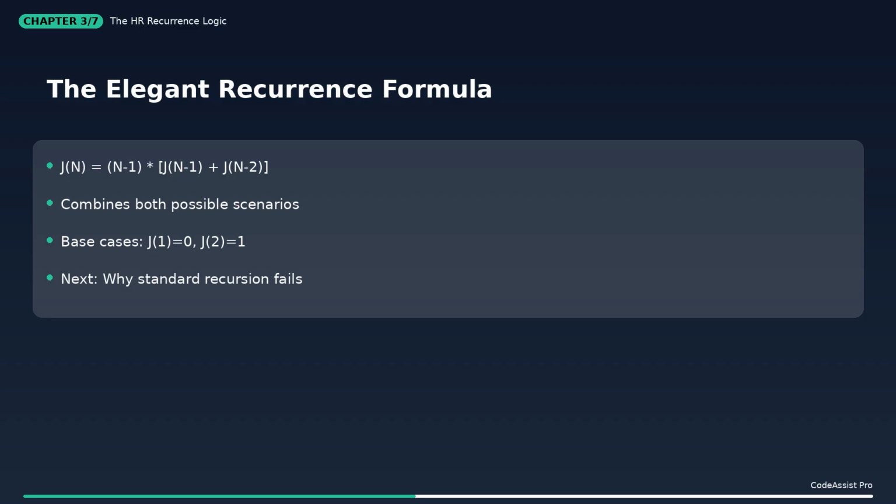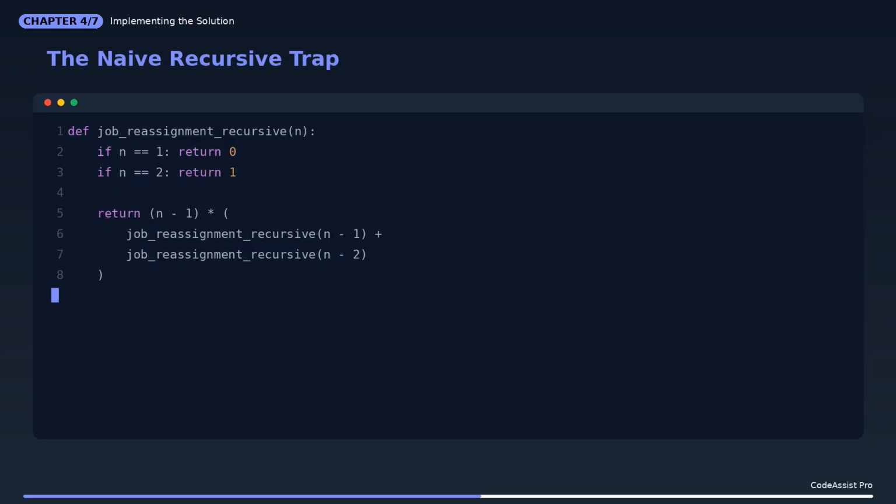Here is the naive approach. It's readable, but it's an O of 2 to the n nightmare. For a large bank branch, this code would take years to run. In a technical interview, this is the trap answer that social proof says you should avoid.